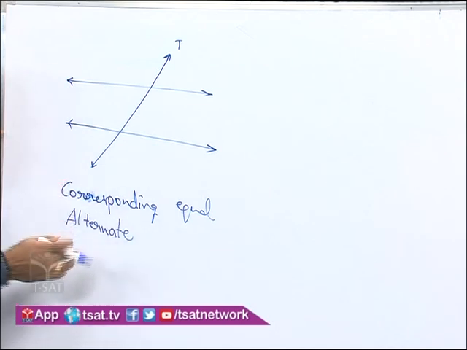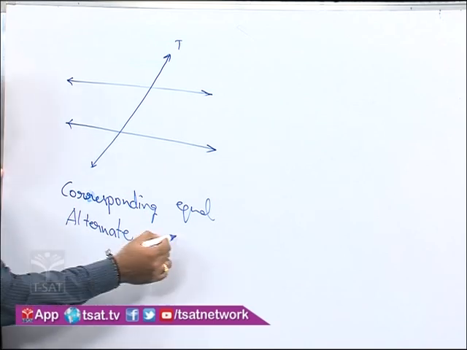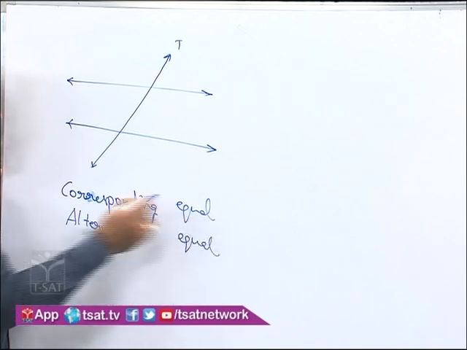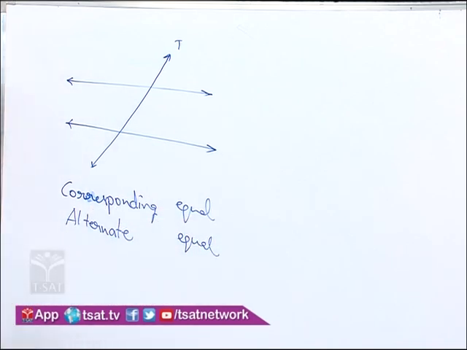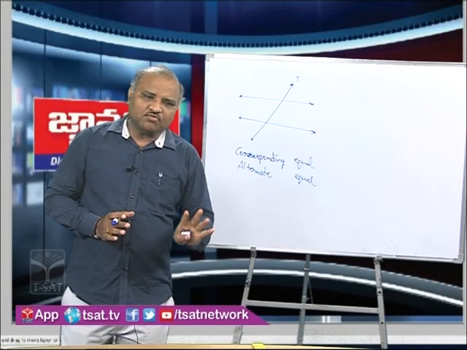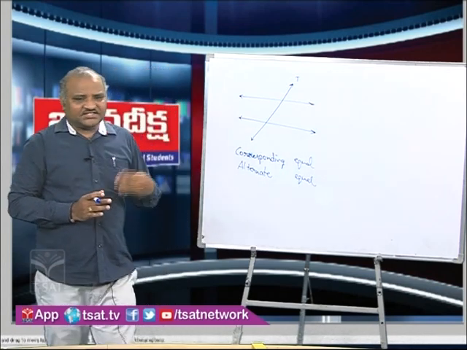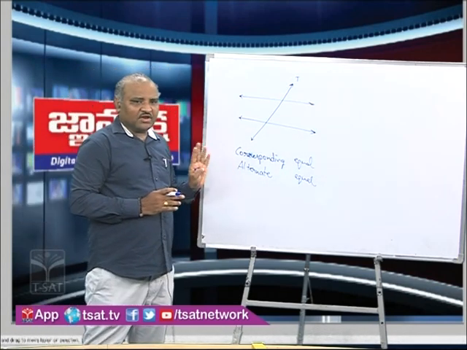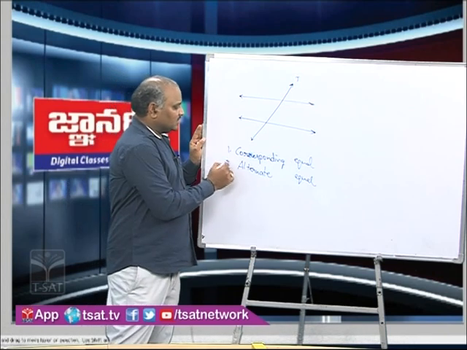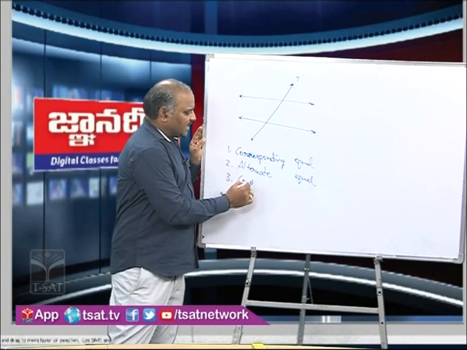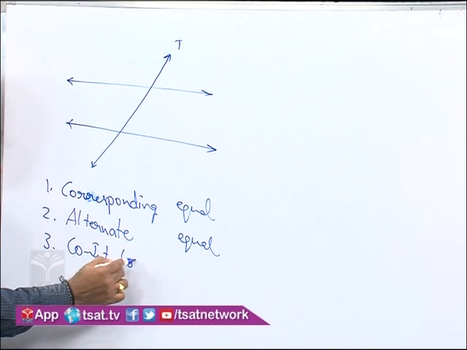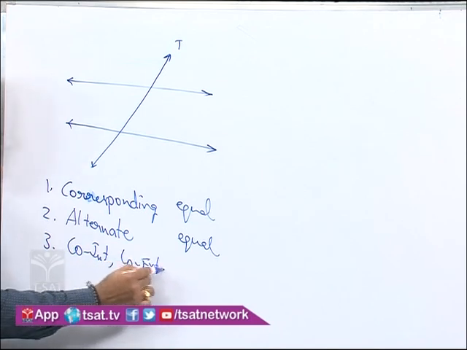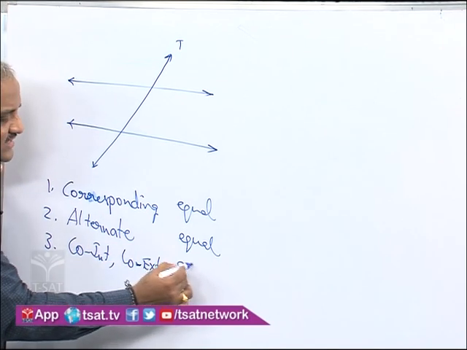We have alternate interior and alternate exterior, but both are equal. Pairs of alternate interior angles are equal. Pairs of alternate exterior angles are equal. And third one, co-interior and co-exterior we have. These co-interior and co-exterior angles are supplementary.